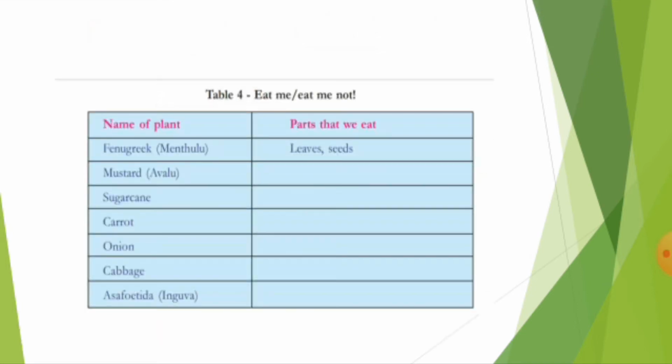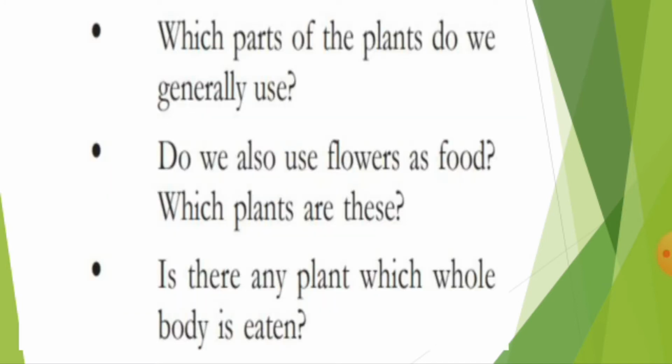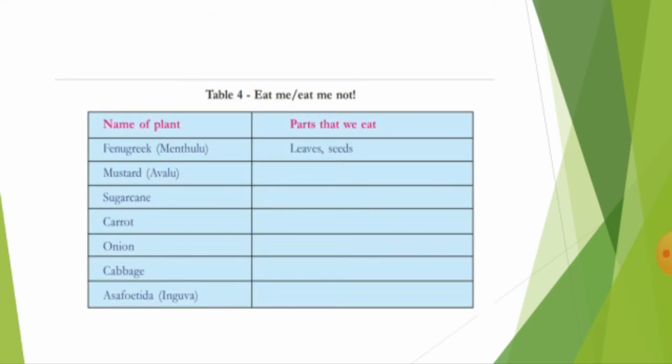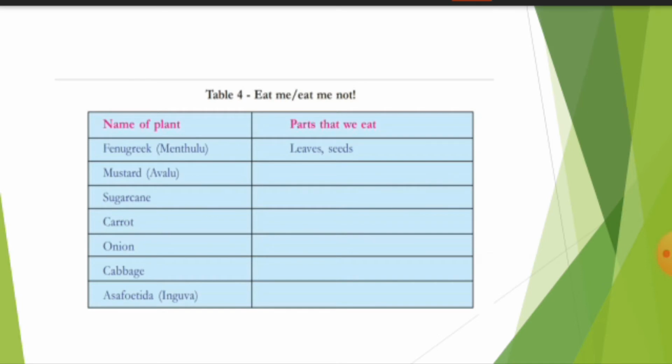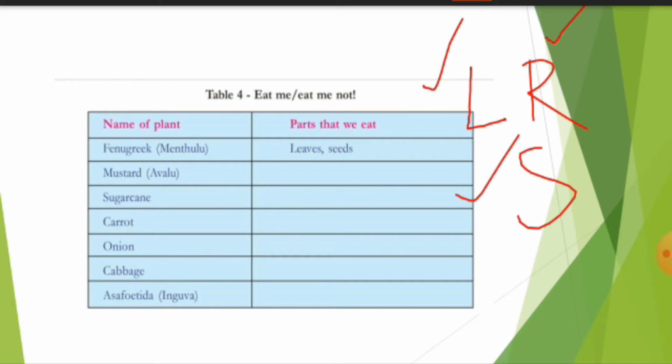Now let us move to the next topic. By observing this table, try to give the answers for these questions. What is the first question? Which parts of the plants do we generally use? Especially leaves and roots, and seeds also. Leaves, roots and seeds are generally eaten by us.